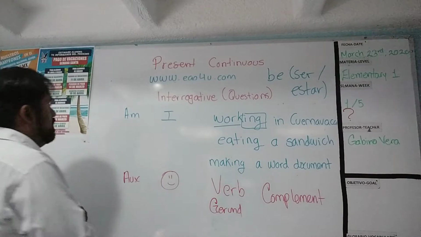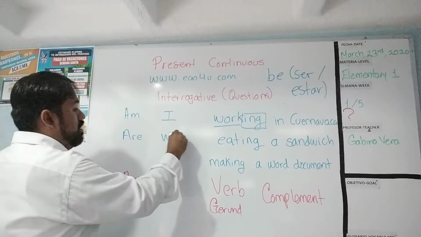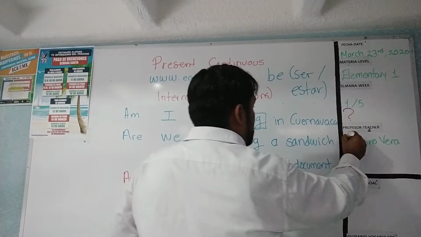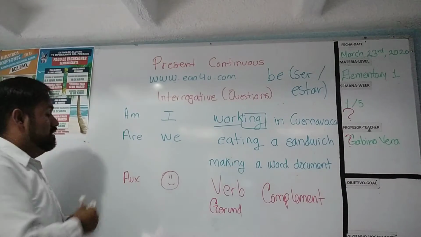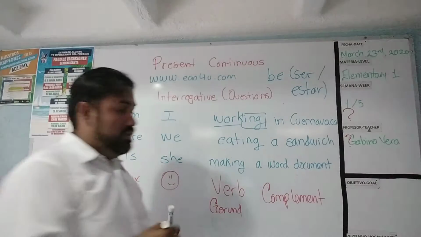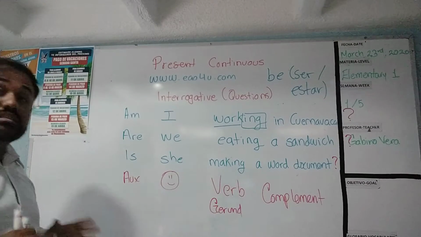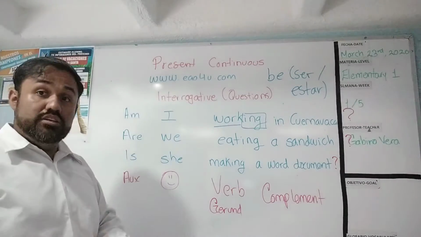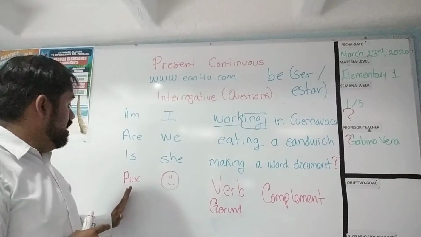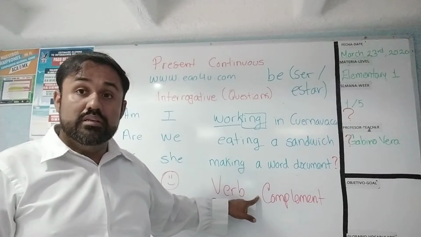Then, for the second person, is are we eating a sandwich? And finally, is she making a Word document? Okay? Very well, and this is the way you create questions using the present continuous tense. Is the auxiliary, the subject, the verb in gerund form, and the complement.